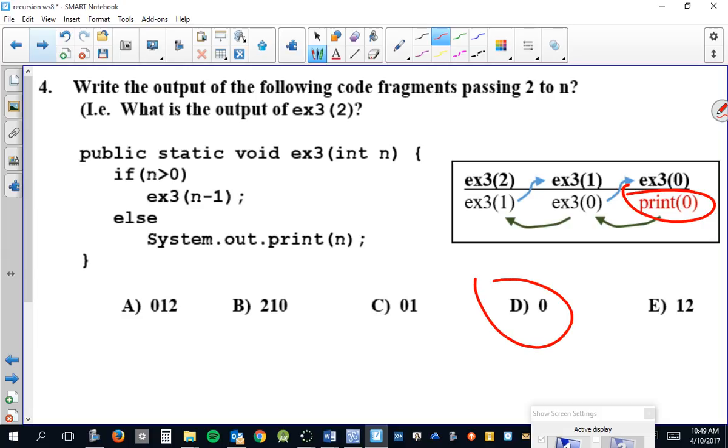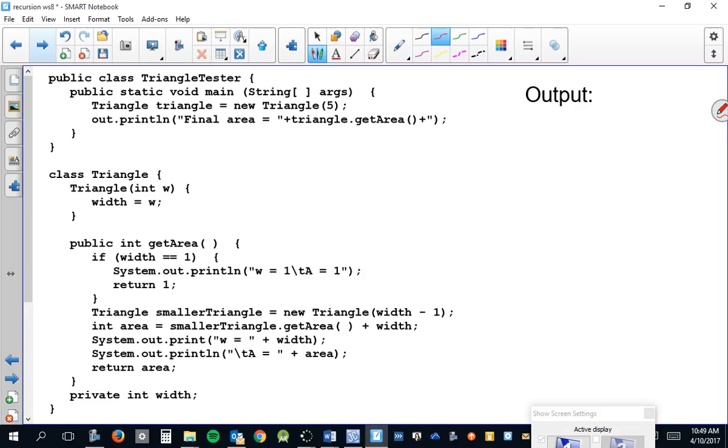Yeah? Then we get to this. Oh boy. Yes, exactly. It is a bit weird, I'll just say. All right, let's go through it. First of all, we create our initial triangle object with the 5, obviously. And then we call the getArea method. And the getArea method is kind of weird for 2 reasons. It returns the area, it does, but it also prints the area. Okay? It actually prints it in 2 different places.